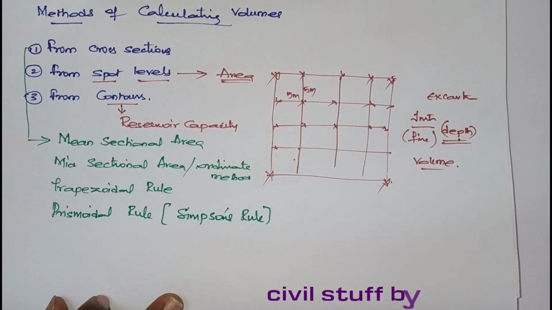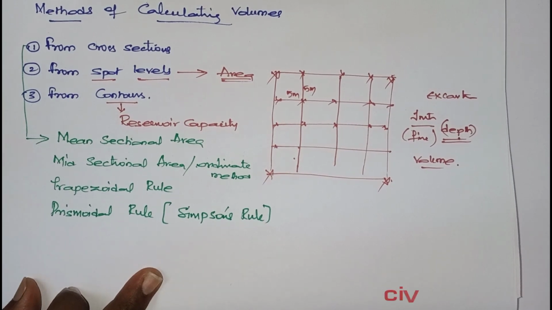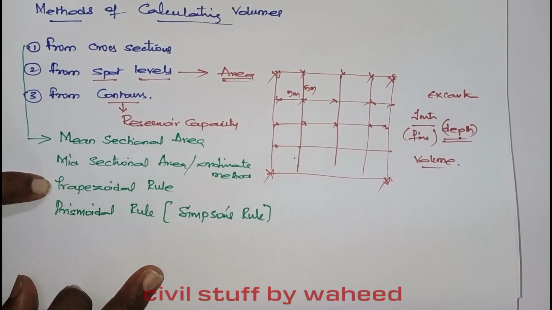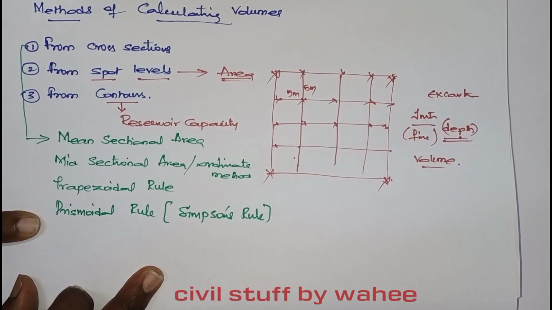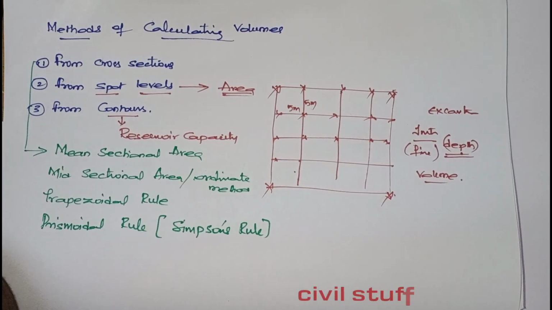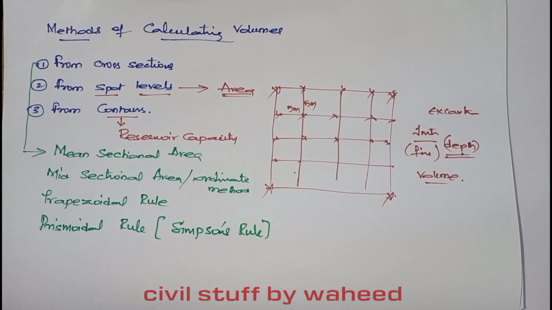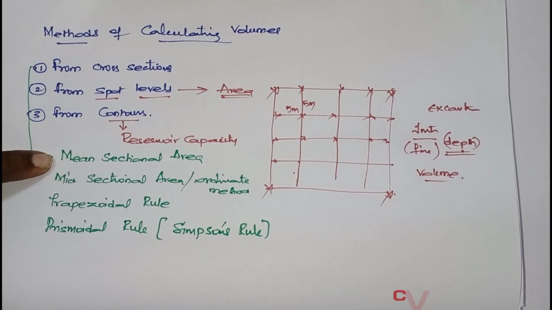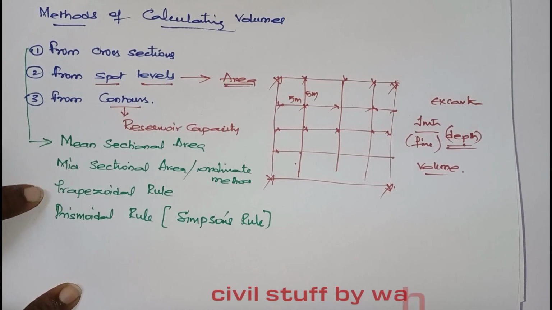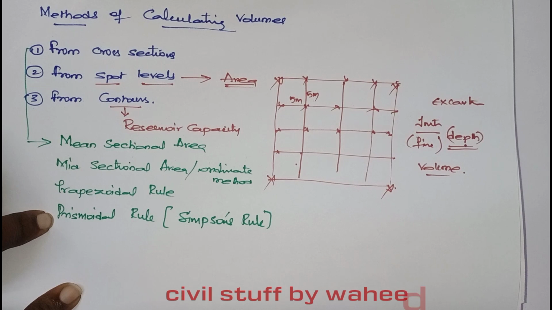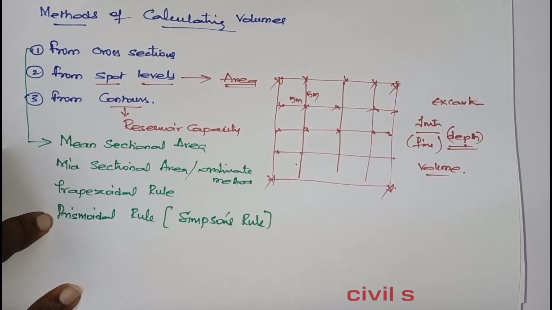If you go back to your surveying topics on contouring, you have learned these two, especially the trapezoidal rule and the prismoidal rule. If you remember those things, you can relate to it, right? So in the next videos, we'll elaborate these formulas, how we can use the mean sectional area method, mid sectional area method, trapezoidal rule and prismoidal rule. Some conditions will be there on how to use the prismoidal or Simpson's rule. We'll see in the upcoming videos.